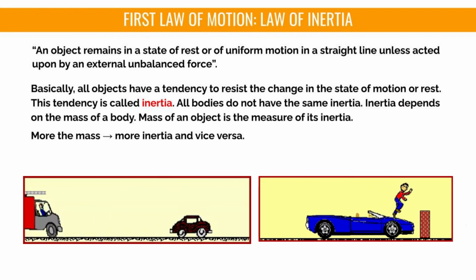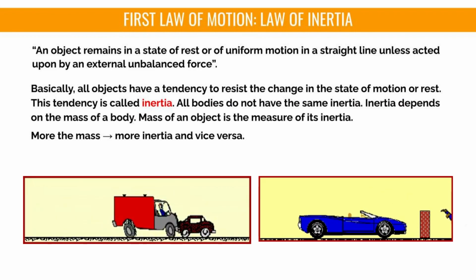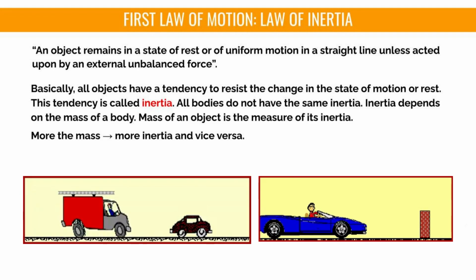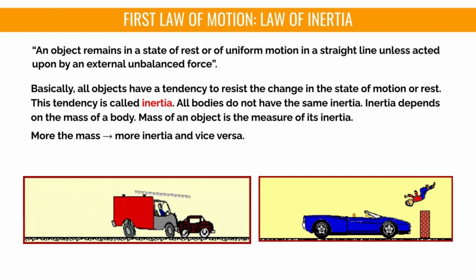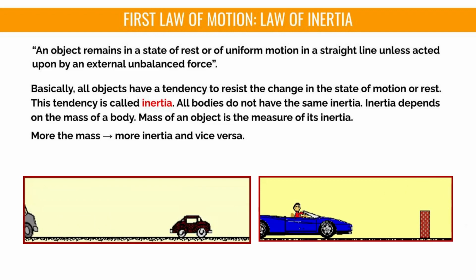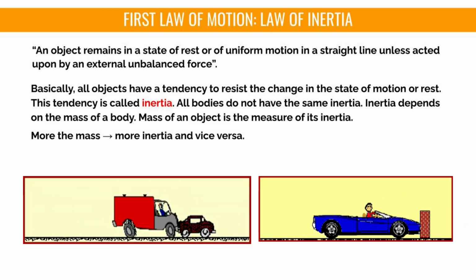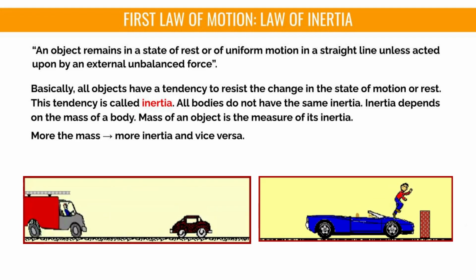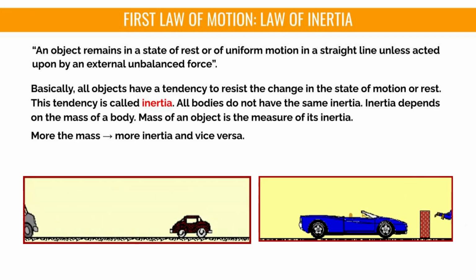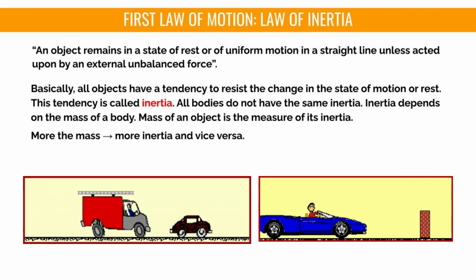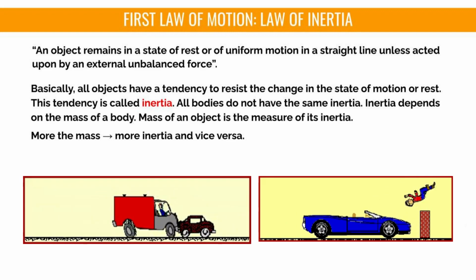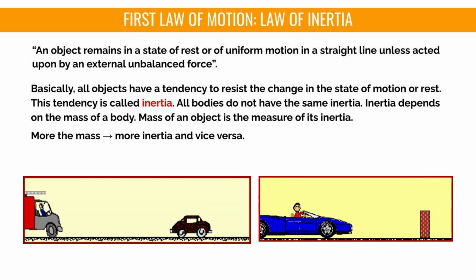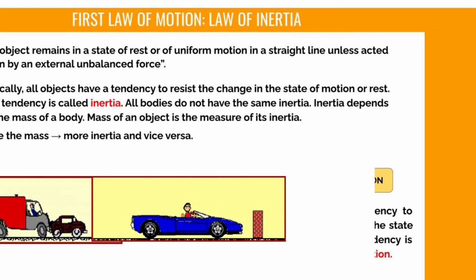First law of motion, law of inertia: An object remains in a state of rest or of uniform motion in a straight line, unless acted upon by an external unbalanced force. Basically, all objects have a tendency to resist the change in the state of motion or rest. This tendency is called inertia. All bodies do not have the same inertia. Inertia depends on the mass of a body. Mass of an object is the measure of its inertia. More the mass, more inertia, and vice versa.